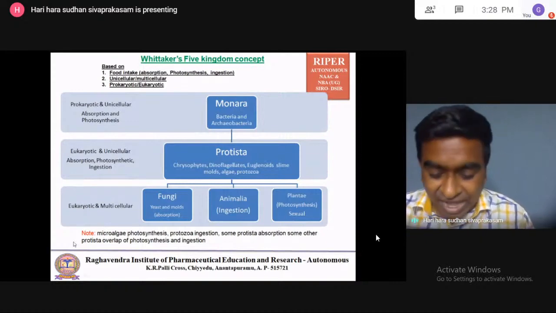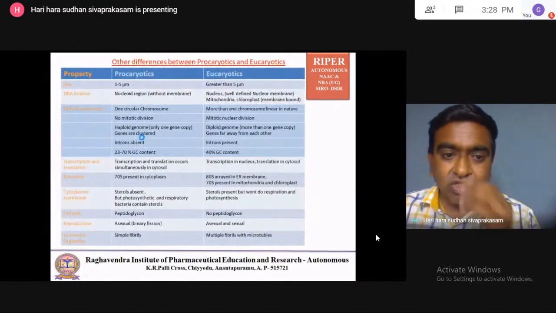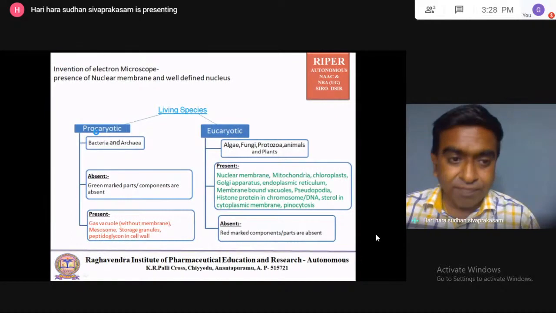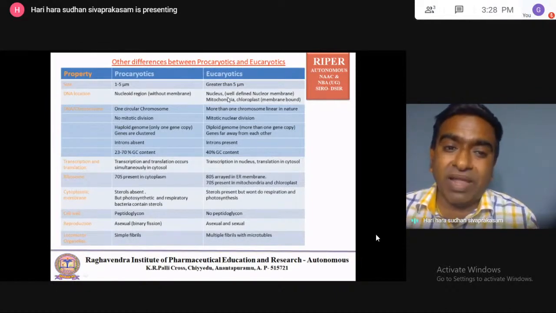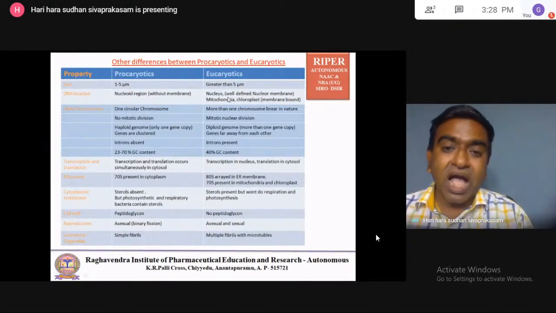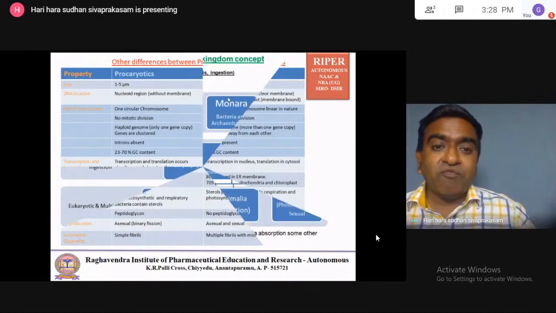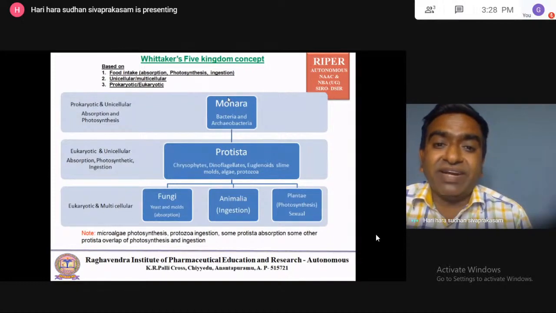In the previous classification in the slide, prokaryotic contains only bacteria and archaea, and the remaining species are kept in eukaryotic. Then the virus cannot be placed anywhere. So this is the drawback of the prokaryotic-eukaryotic, or nuclear membrane based, classification system. Then Whittaker is the scientist who gave the five kingdom classification of living species. It's called Whittaker's five kingdom concept.